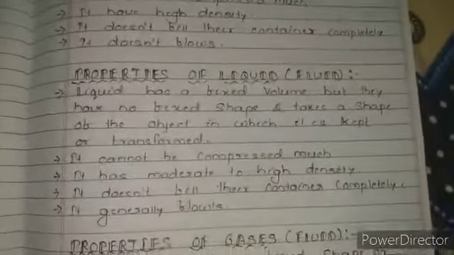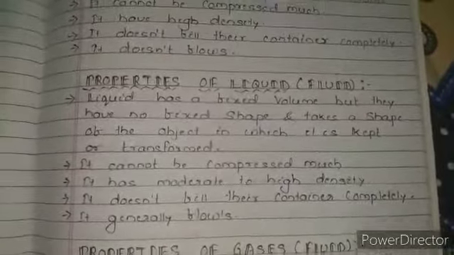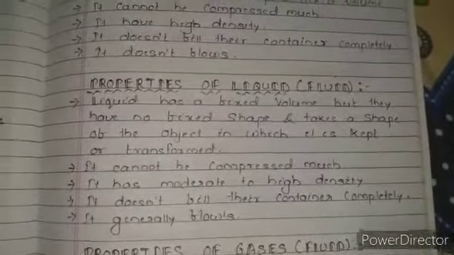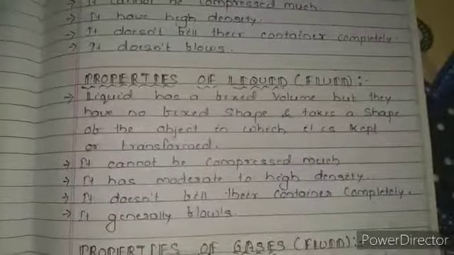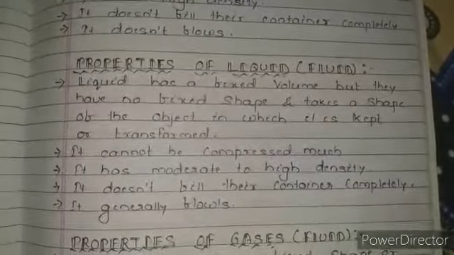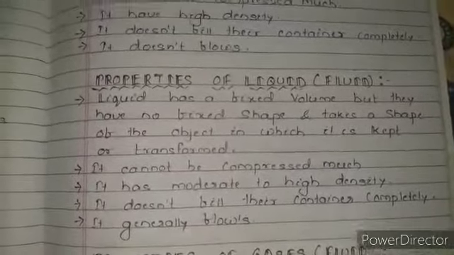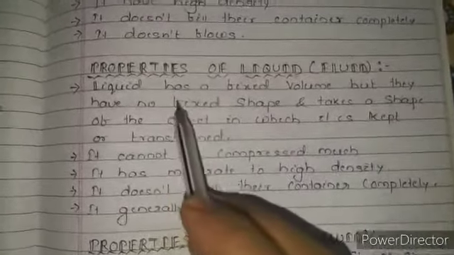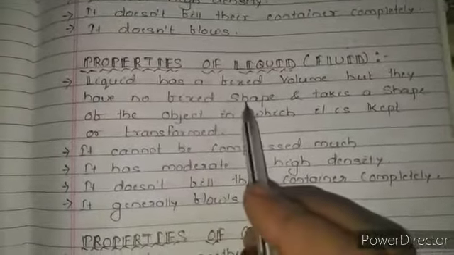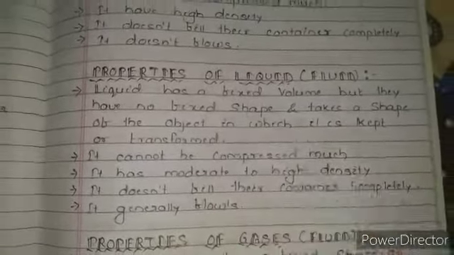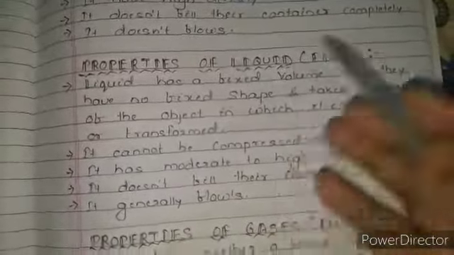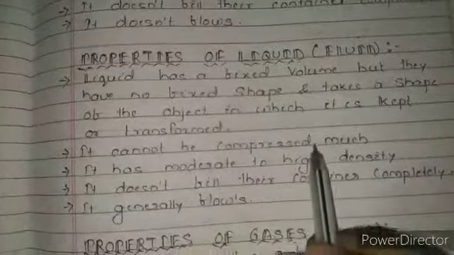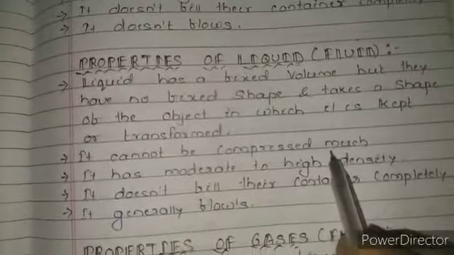Next, come to our topic, the properties of liquid, or you can say the properties of a fluid. So as I have shown in the diagram, the liquid has a fixed volume but has no fixed shape and takes the shape of the object in which it is kept or transferred. So the volume of a liquid is fixed, but the most important thing is that it has no fixed shape. Whatever you pour it into, it takes that shape. Like if I put water in a bottle, it will take the shape of that water bottle. Okay. Next, it cannot be compressed much. Like solid, the liquid also cannot be compressed much.